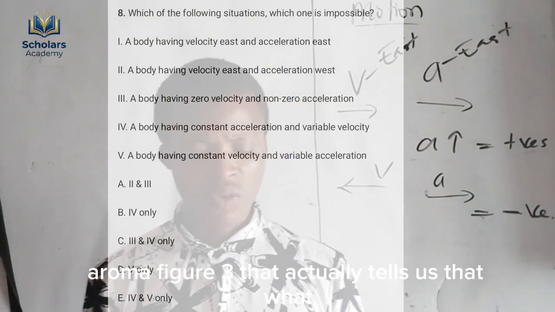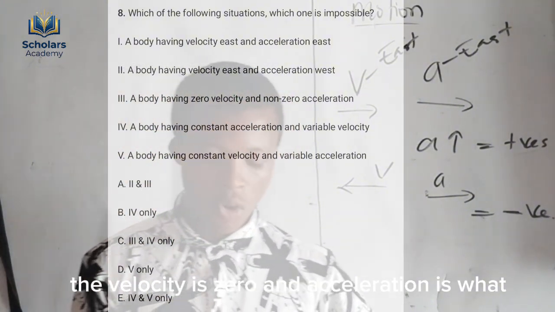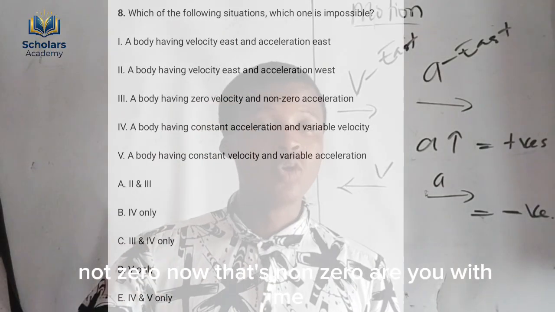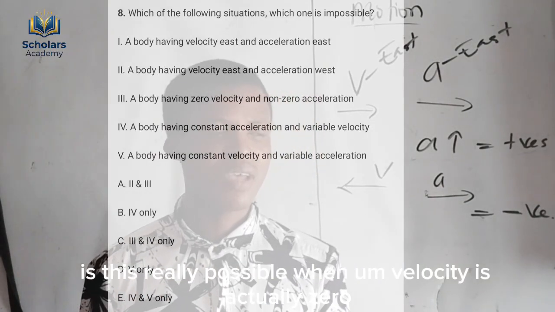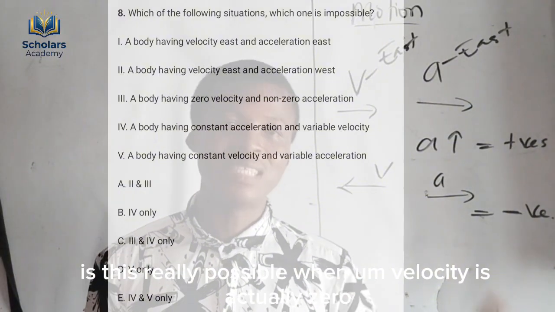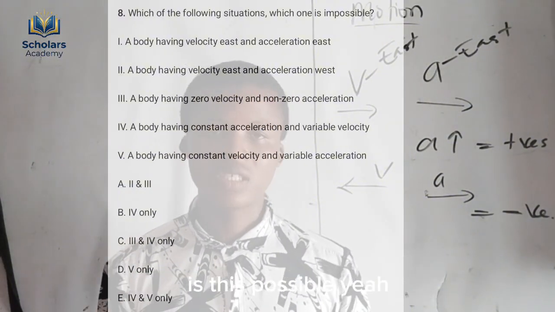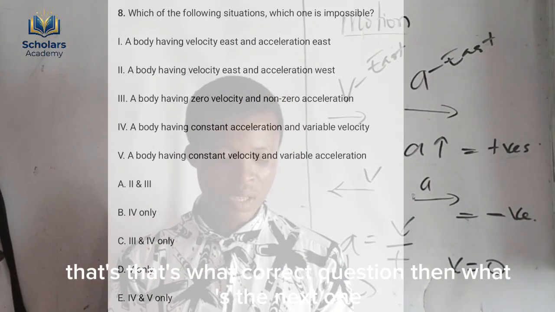Now Roman figure 3 tells us that the velocity is 0 and acceleration is not 0, that's non-zero. Are you with me? The question is, is this really possible, when velocity is 0 and the acceleration is non-zero? Yeah, that's possible. That's correct. Then what was the next one?